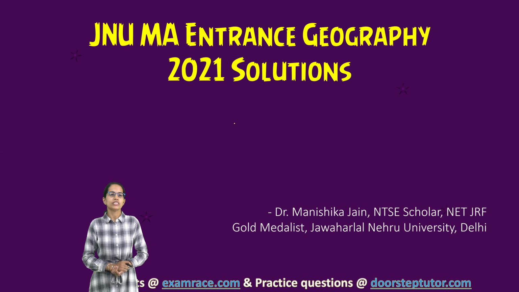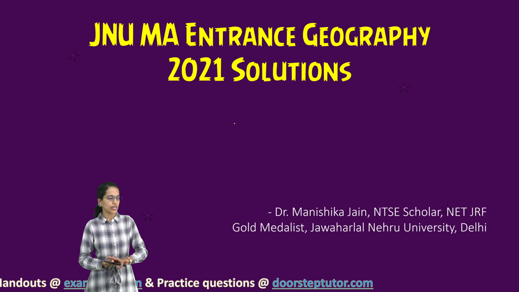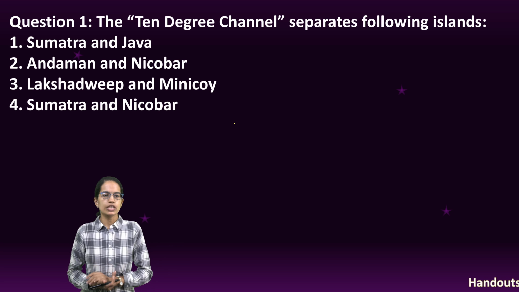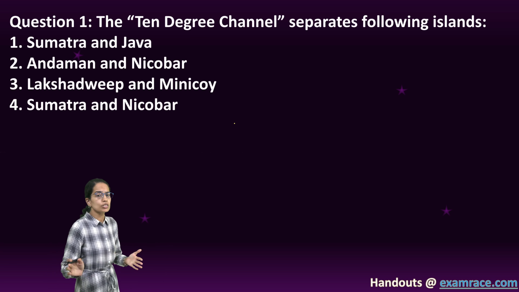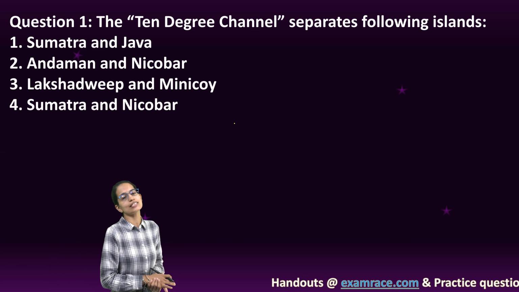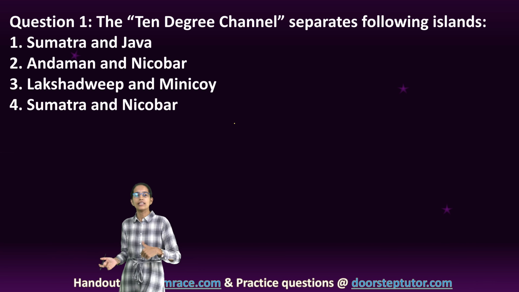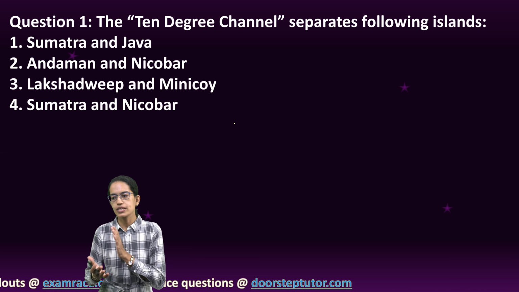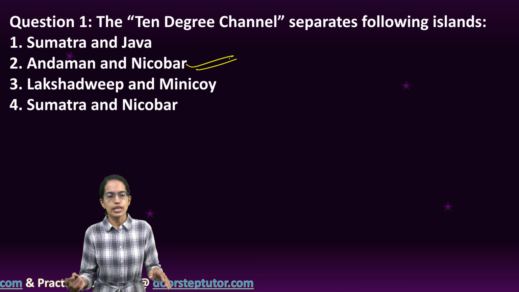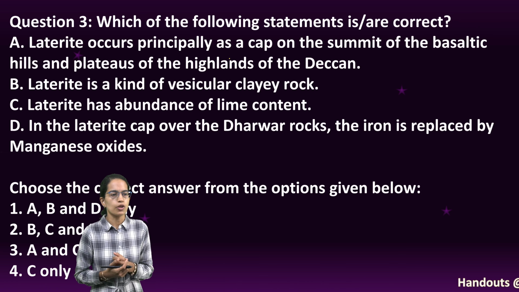Let's solve some of the questions from the JNU Entrance Exam 2021 paper. The first question talked about the 10-degree channel. A similar question was there in the DU Entrance Examination, which talked about the Duncan Passage connecting South Andaman and Little Andaman, between the Andaman and the Nicobar Islands. So again, a very important question from Geography of India.